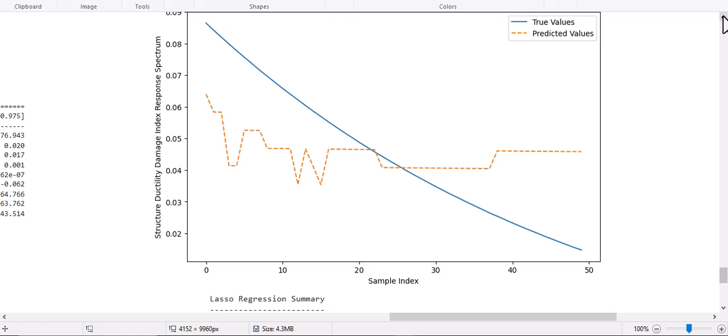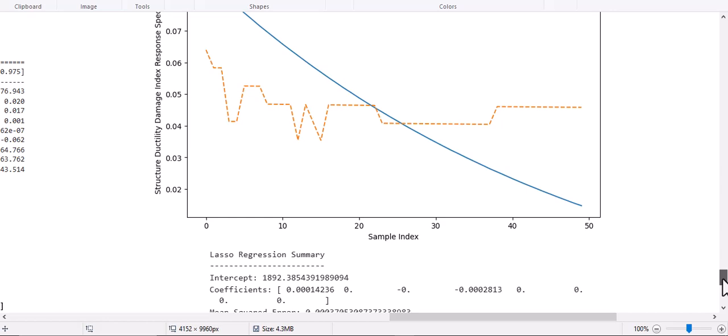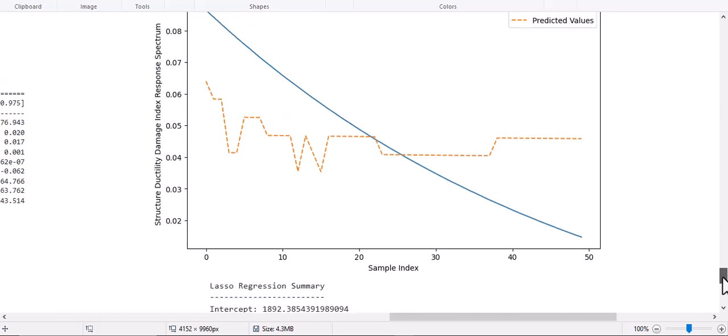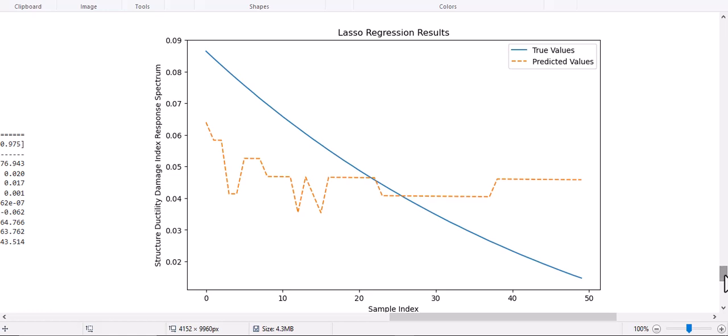You see we use the structural ductility damage index. You see this not good R squared, the lasso regression is not fitting the data well, so it is not recommended for using this lasso regression in our model. So the polynomial regression is much better than others.